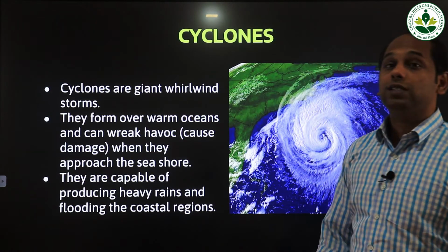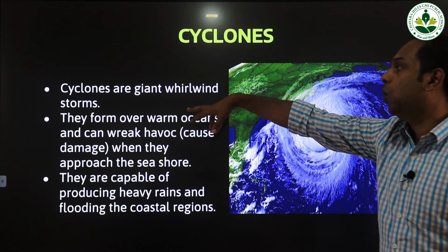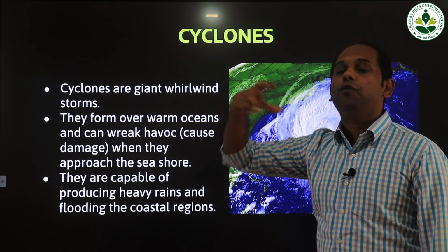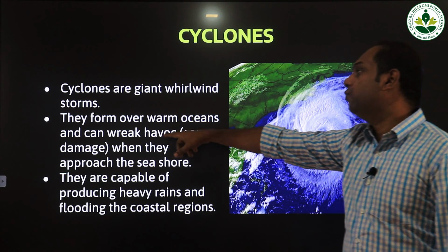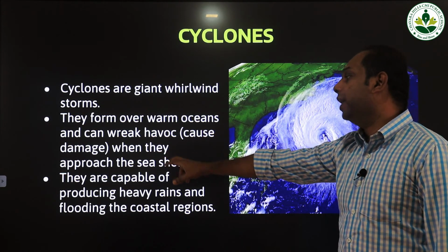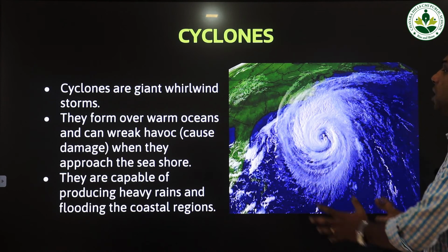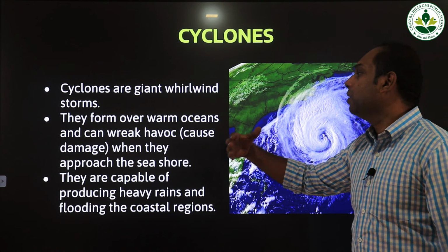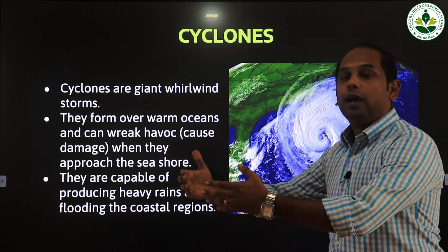Now we will be studying about cyclones. Cyclones are giant whirlwind storms. What are cyclones? Cyclones are giant whirlwind storms, very fast and terrible storms called what? Cyclones. They form over warm ocean and can wreak havoc when they approach the seashore. These cyclones usually form over oceans and seas, and they cause huge damage to the coastal area when they come to the seashore.